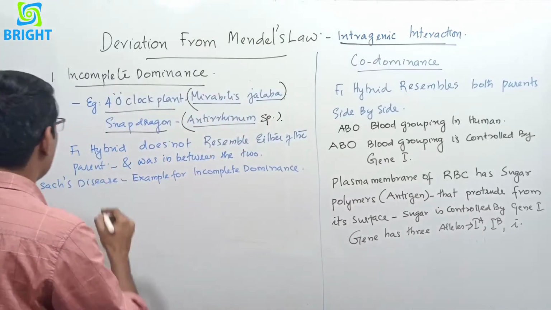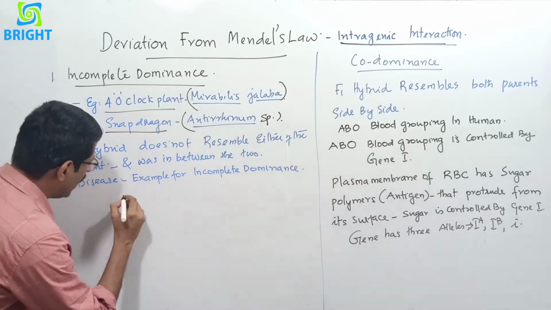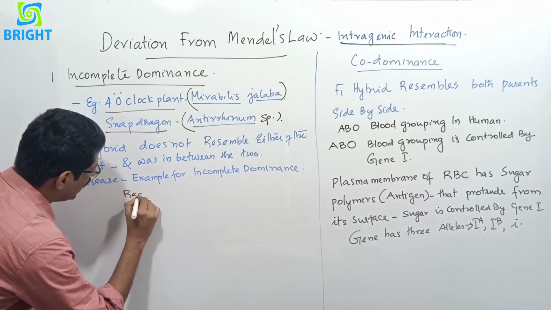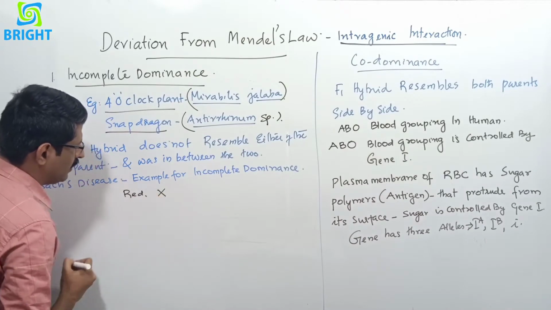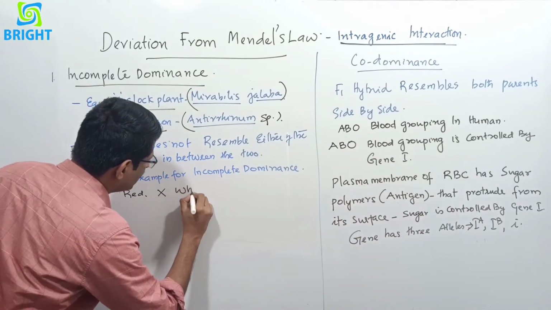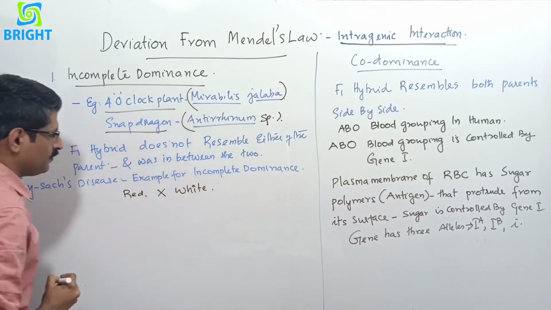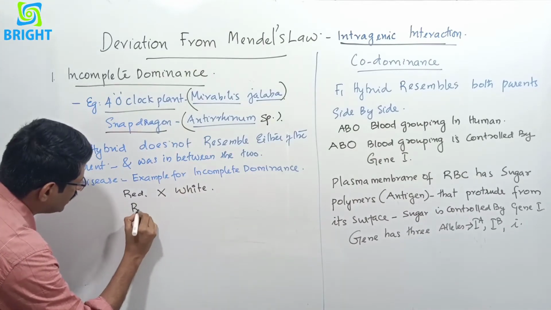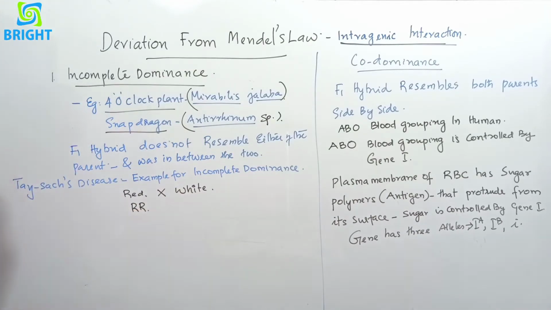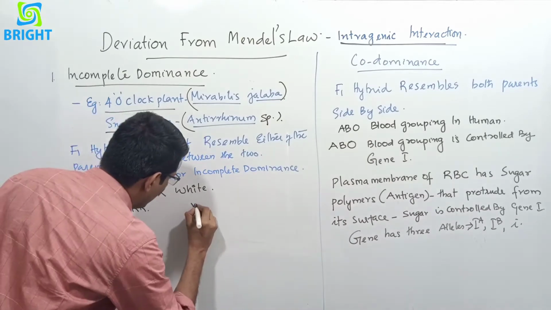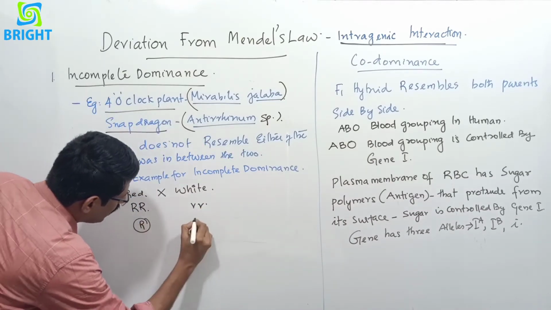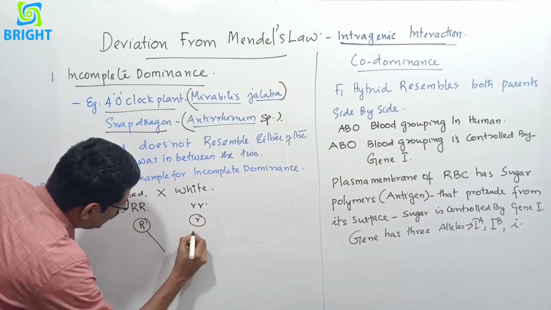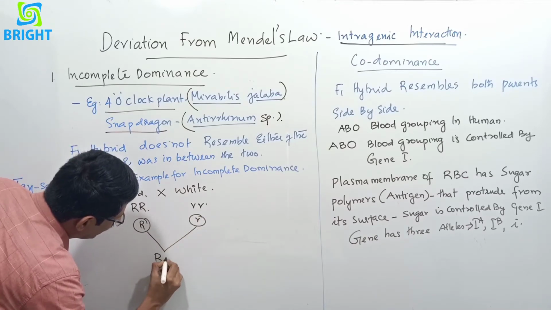For example, in Mirabilis jalapa, the red flowered plant is the dominant character and white is the recessive character. So the genotype is capital R, and here it is small r. When we cross them, these are the gametes, and we will get capital R small r.